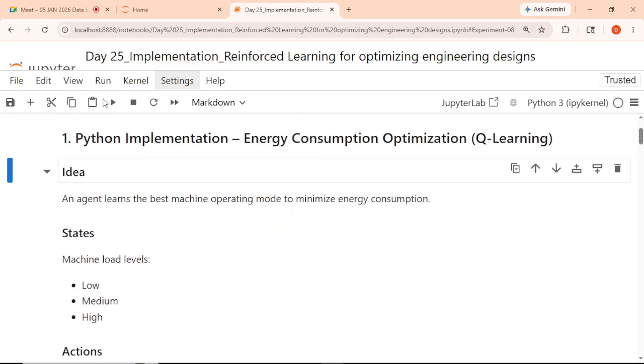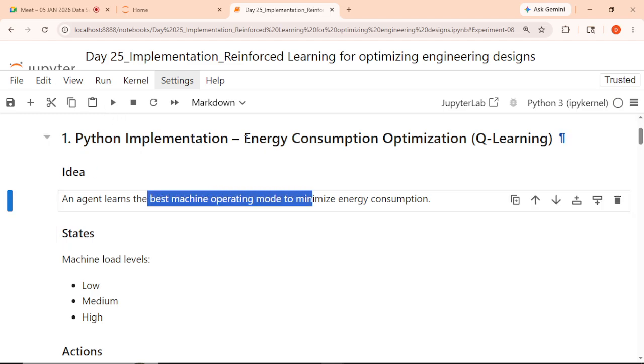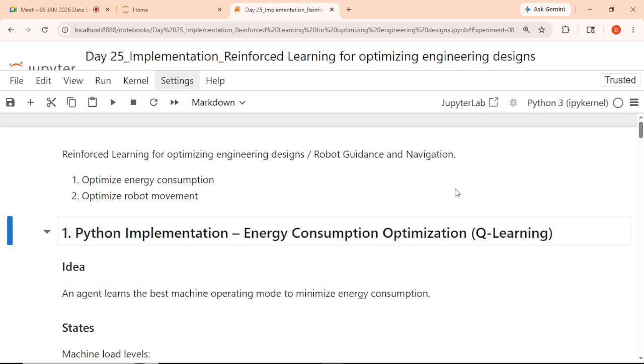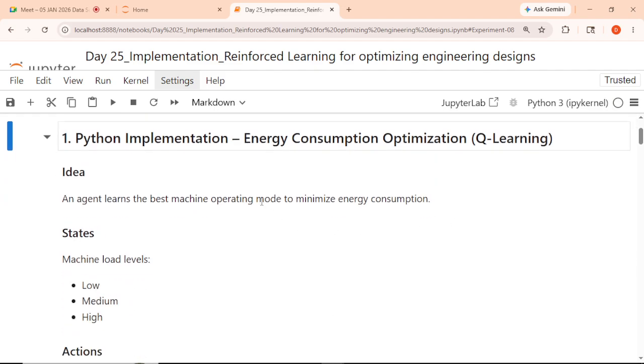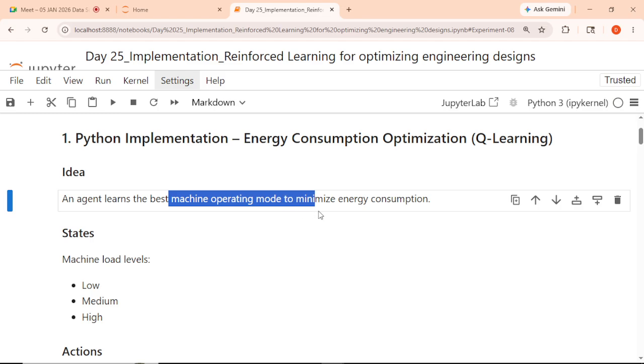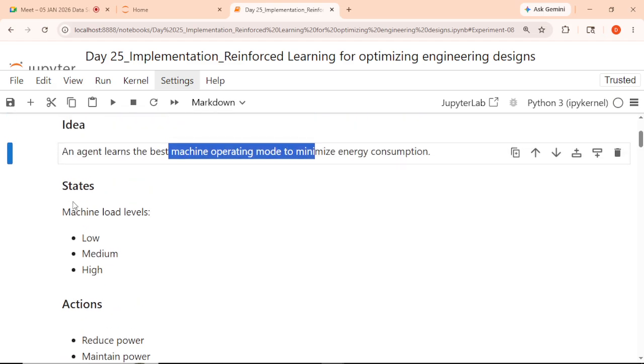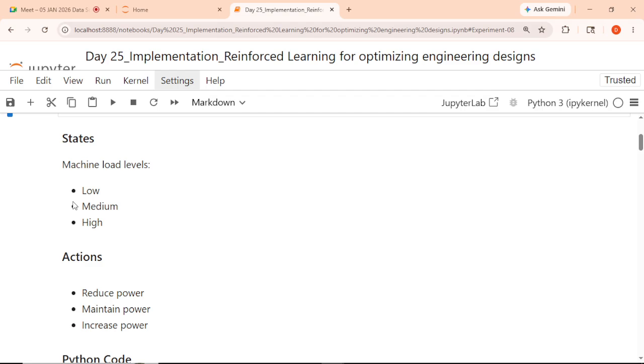So what is the idea behind it? We just saw that the agent learns the best machine operating mode. We are going with energy consumption optimization using Q learning first. For a particular state, what should the energy consumption be? The machine operating mode should minimize the energy consumption. Now we are selecting the state, action and reward, right?